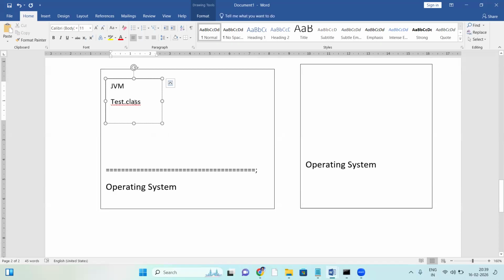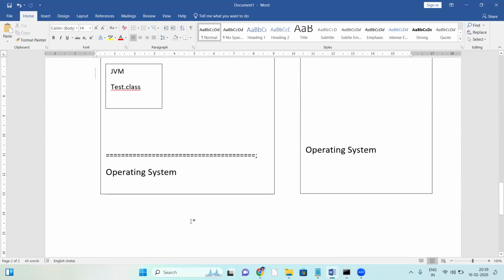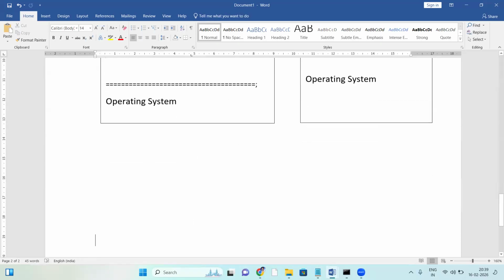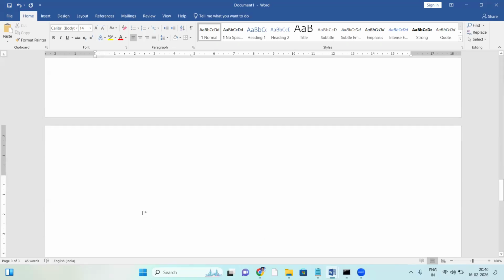Now our topic is how the JVM works on the .class file. Let us see about this. Suppose we have a Java program, test.java. It is taken by the Java compiler, and the Java compiler generates test.class. The Java compiler takes the .java file and converts it to a .class file.